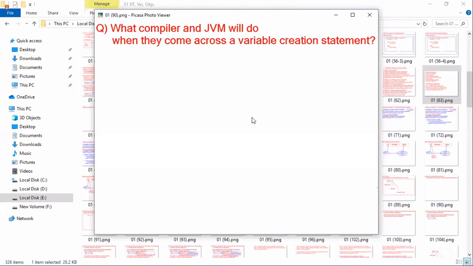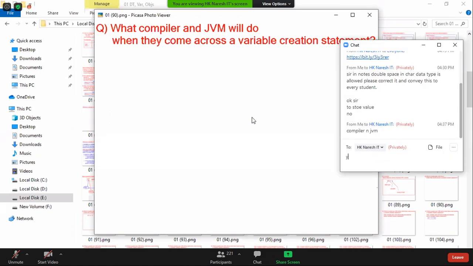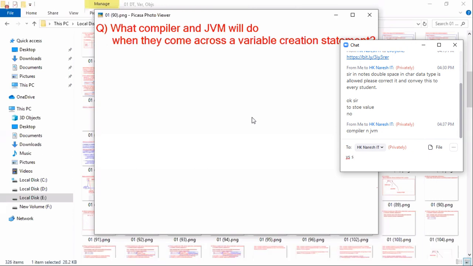How does the compiler look at the statement? Is there any syntax mistake? How does the JVM look at the statement? Is there any runtime mistake? If there is no compile time error and no runtime error, then what is the program execution flow? Then you have to find the output and choose the correct multiple choice option. Has everyone got the thought in your mind? So, is it necessary to learn how the compiler and JVM think for a variable?